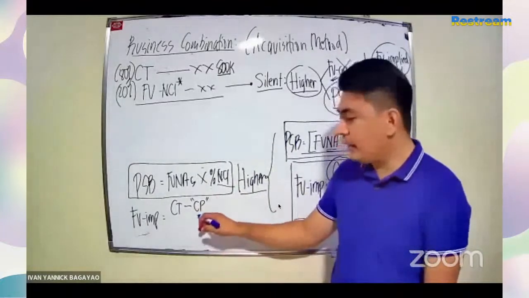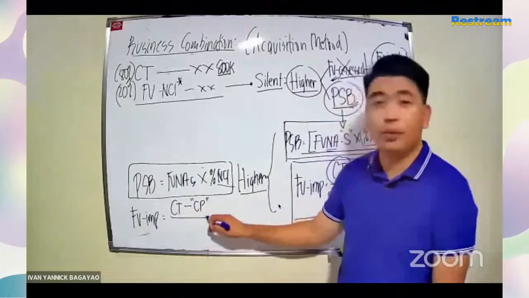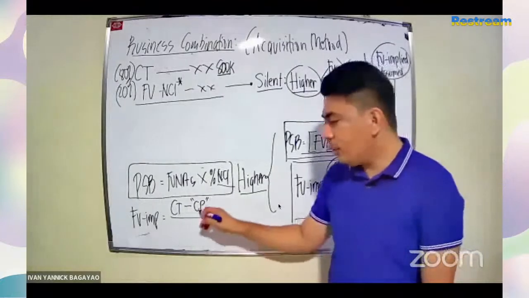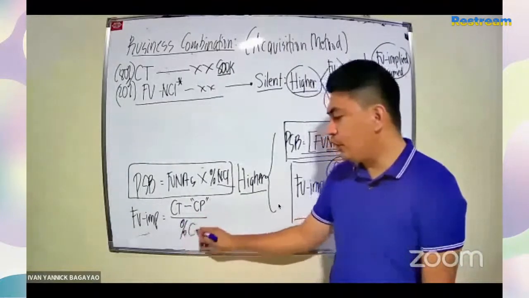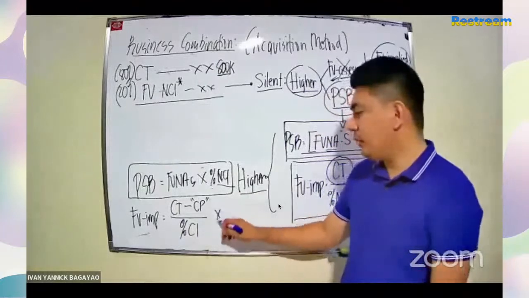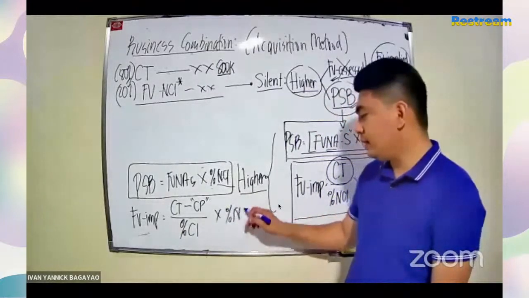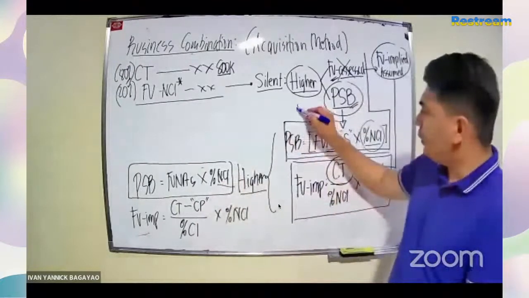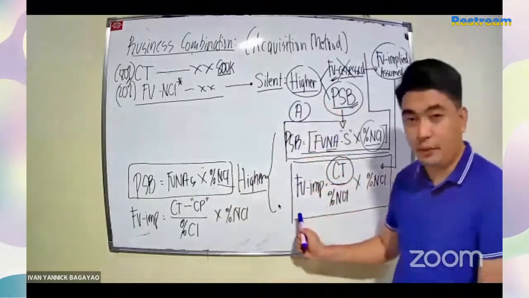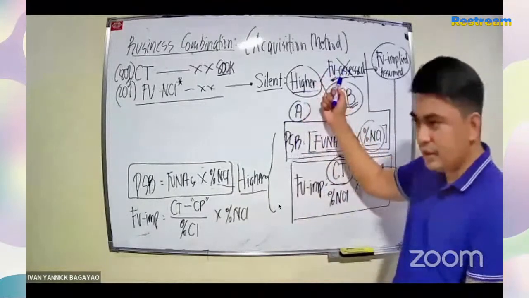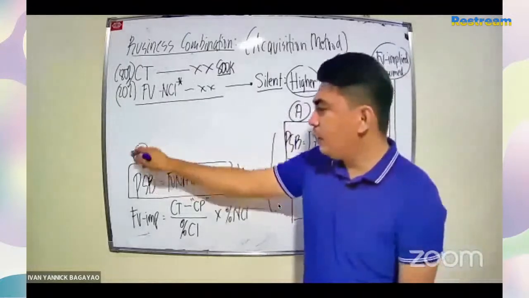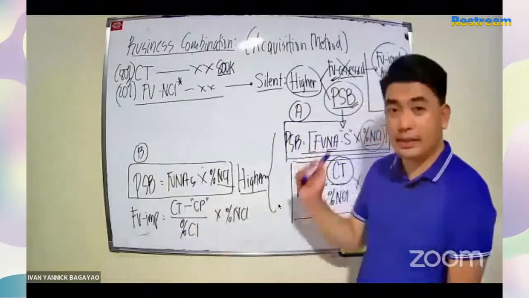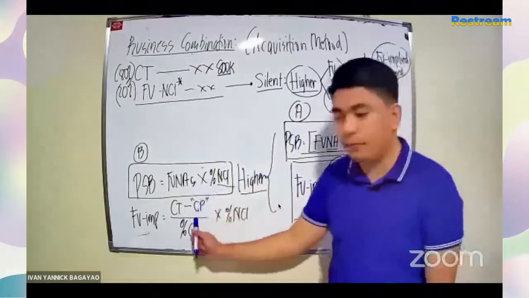So pag wala naman talaga, hindi siya included dito sa consideration transferred, wag mo nang i-deduct. Okay? So, kunyari, kasama. I-deduct mo yung control premium, then divide this by the controlling interest percentage. Then multiply this by the non-controlling interest. Okay. Yes, sir. Ito yung isang scenario, whichever is higher ng PSP and FV implied, kung walang assessed. Ito naman yung second scenario, whichever is higher ng PSP at saka FV implied, kung walang assessed. Okay? At merong control premium.